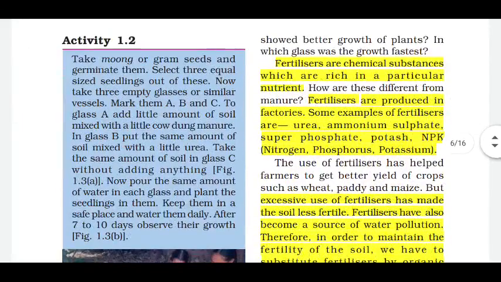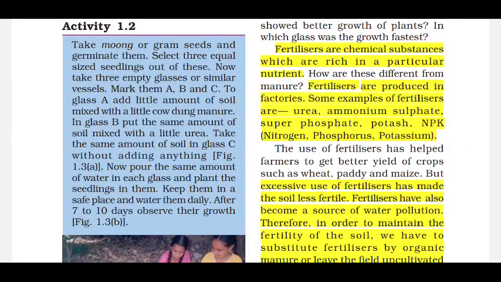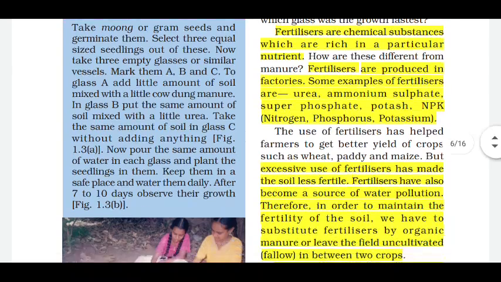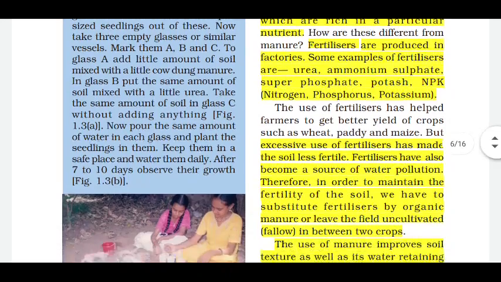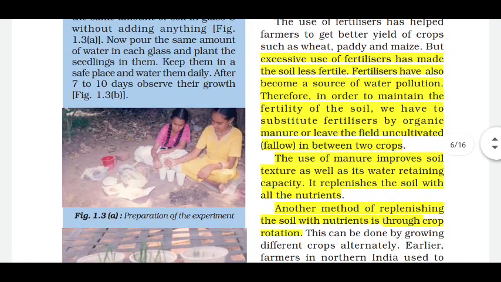Fertilizers are chemical substances which are rich in a particular nutrient. Fertilizers are produced in factories. Some examples of fertilizers are urea, ammonium sulfate, superphosphate, etc. Excessive use of fertilizers has made the soil less fertile. Fertilizers have also become a source of water pollution.